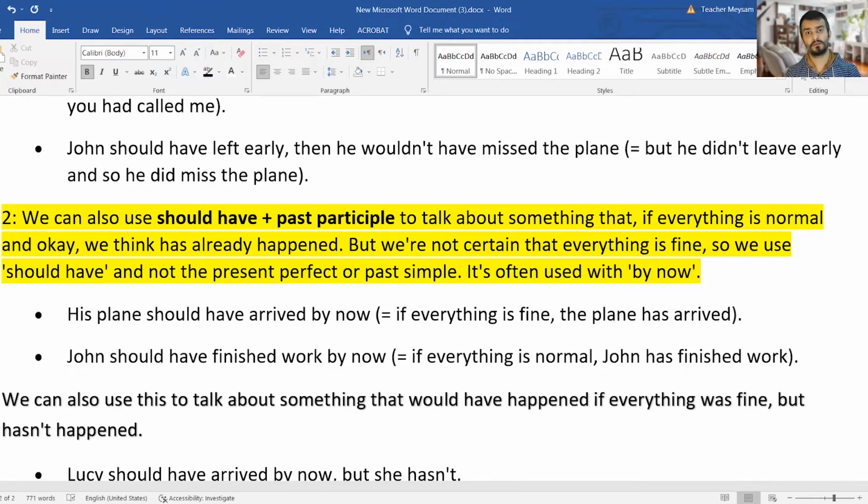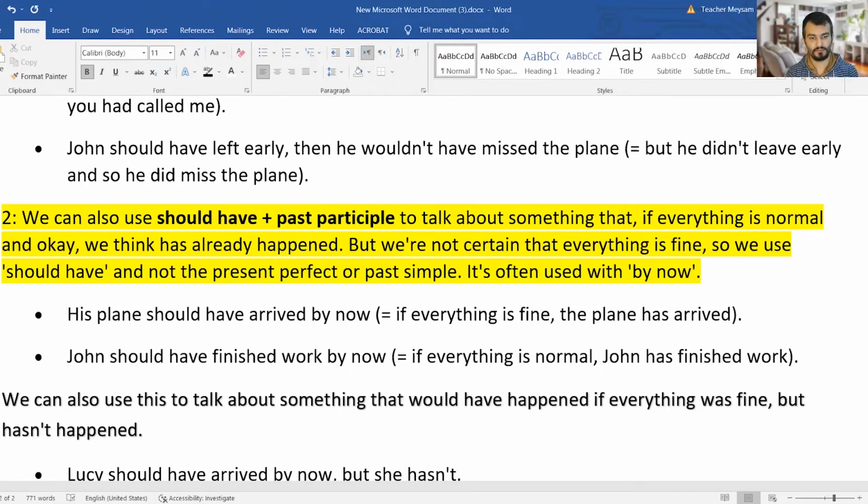Let me explain through the example. His plane should have arrived by now. So maybe we are worried about him. We are worried about the situation. That's why we say, it is very late. His plane should have arrived by now, but he hasn't arrived, or it hasn't arrived yet. Understand? Which means if everything is fine, if there is no problem, the plane has arrived, but maybe there's a